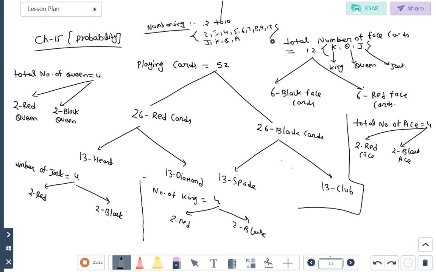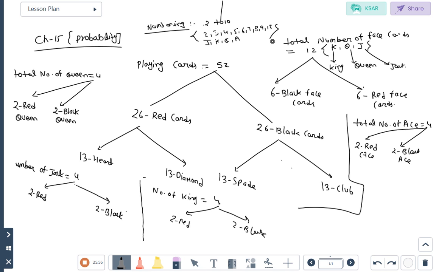So understand that chart of the playing cards. The total number of playing cards is 52. Out of 52, 26 are red cards and 26 are black cards. Out of 26 red cards, two suits are present: 13 are hearts and 13 are diamonds. 13 are spades and 13 are clubs.